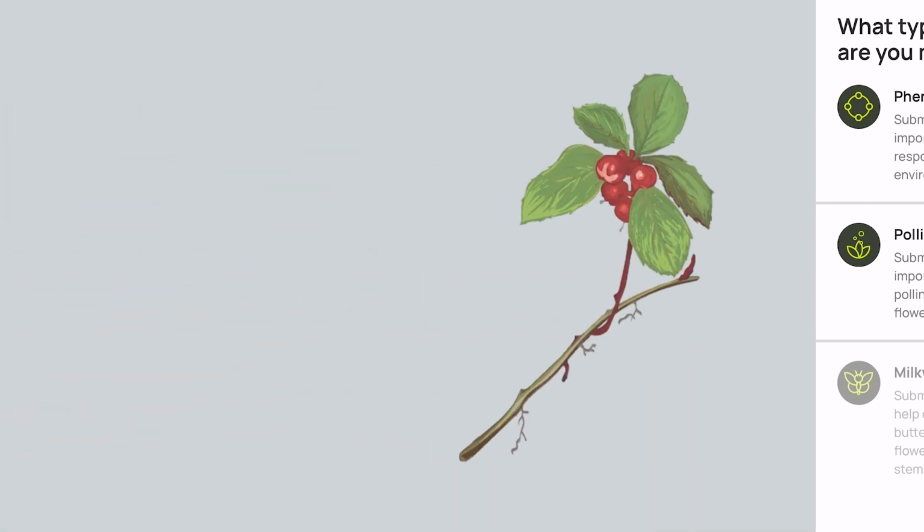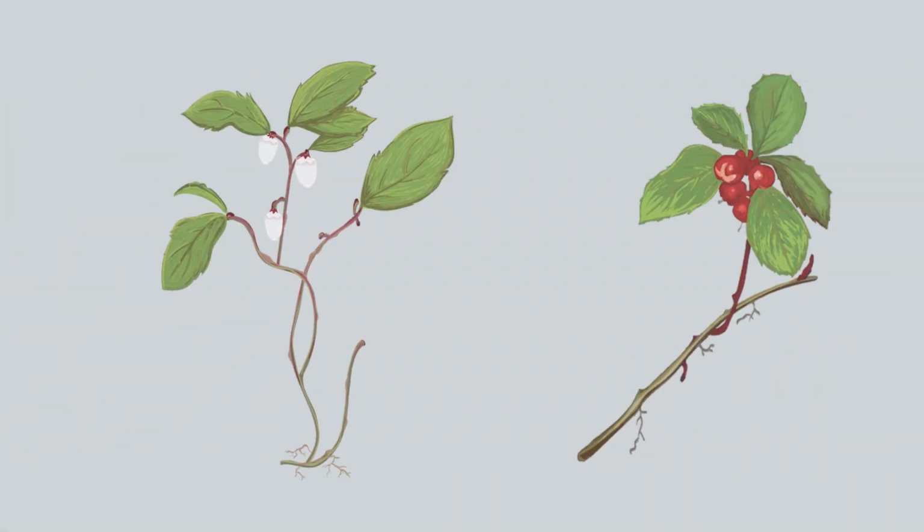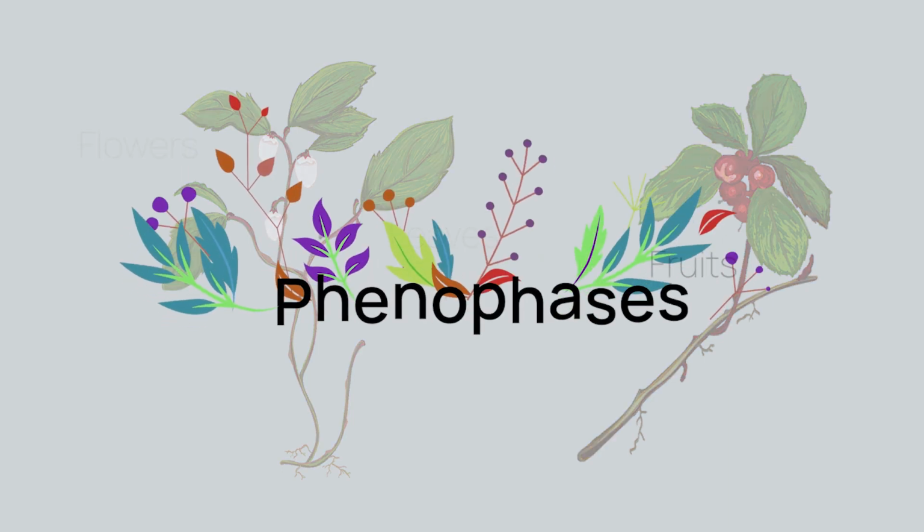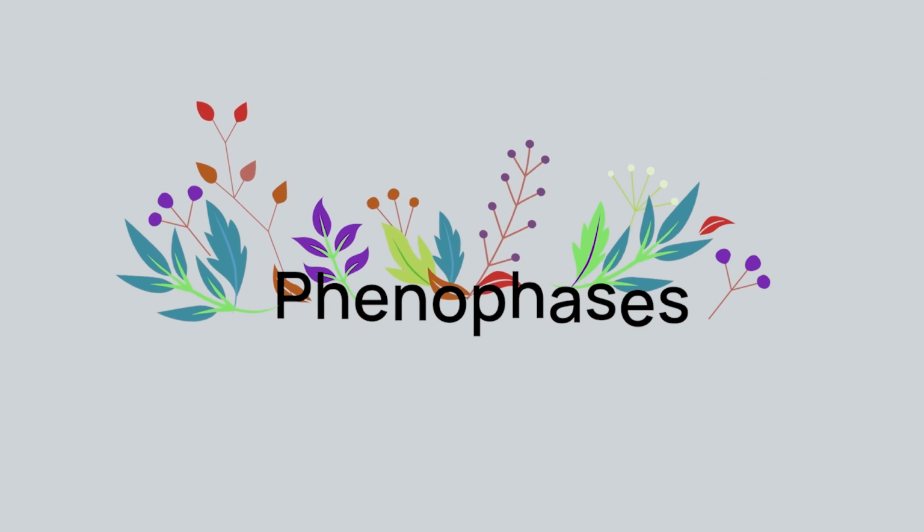When you collect data for Budburst, you'll look at different parts of your plant, usually the flowers, leaves, and fruits, and tell us what each plant part is doing at that time of year. Each plant part will go through different phenophases as the seasons change. Let's take a look at a deciduous tree.